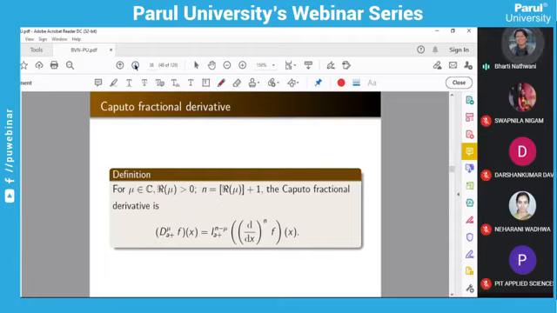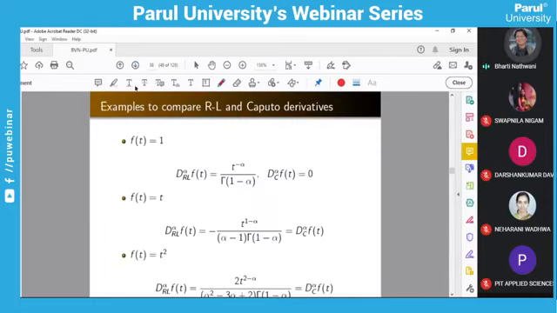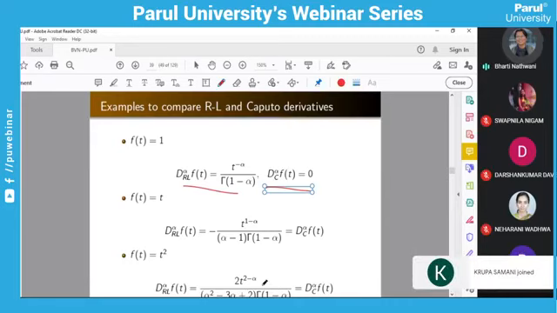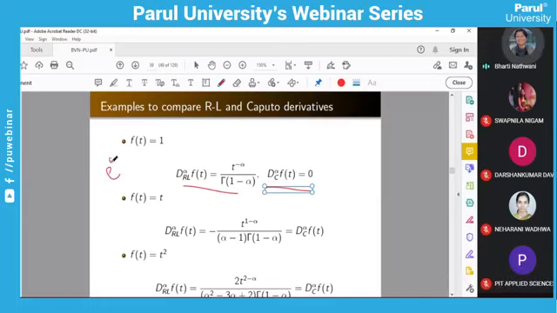Okay, now we will see one example for the difference between the Caputo fractional derivative and Riemann-Liouville. So if you take f of t equals 1, a constant function, then the Caputo derivative is 0, but the Riemann-Liouville derivative is not equal to 0. Similarly, for f of t equals t, and f of t equals t square, it is not necessary that for all the functions you will get the same answer. If you go for e raised to at and e raised to minus at, e raised to minus at will give you the same answer for both, but e raised to at will give you different answers. Sin t will give you the same answer for both, but cos t will give you a different answer.